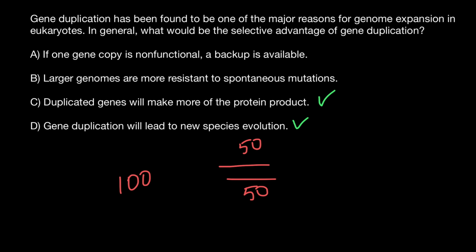But if we have, for example, duplication of this gene, it can be on the same chromosome or on a different chromosome, it does not necessarily mean that we also would get this protein in double quantity, because demand is 100.